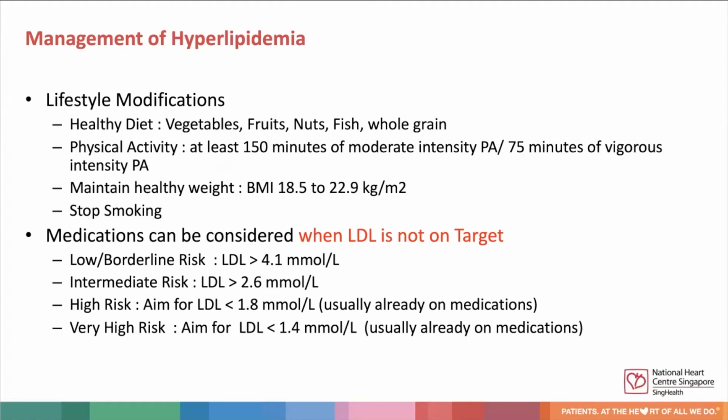For weight management, we should be targeting a normal BMI range of 18.5 to 22.9. And for patients who are smoking, they should stop smoking altogether. In terms of medications, they should be started when LDL is not on target. And the target LDL depends on the patient's 10-year CVD risk.